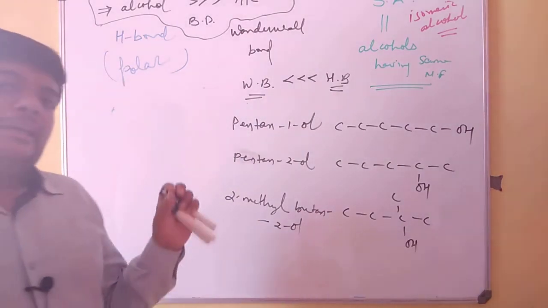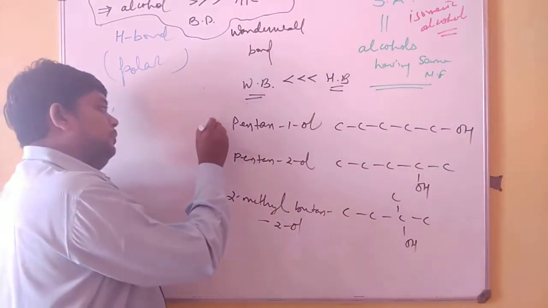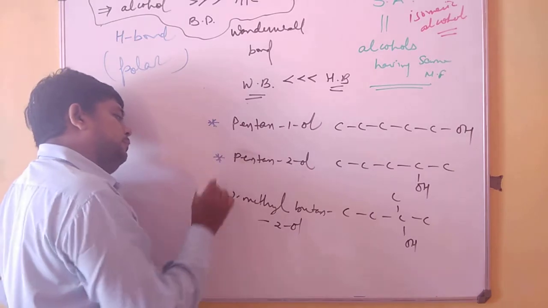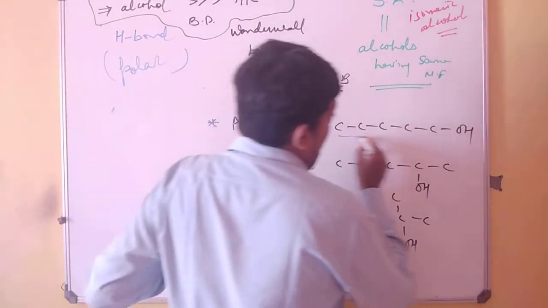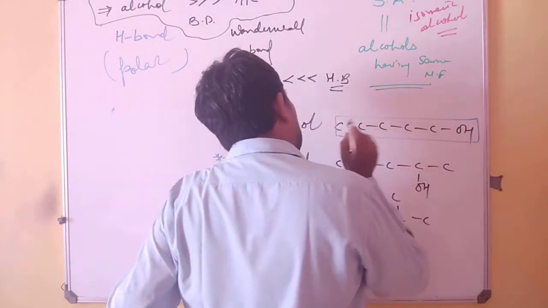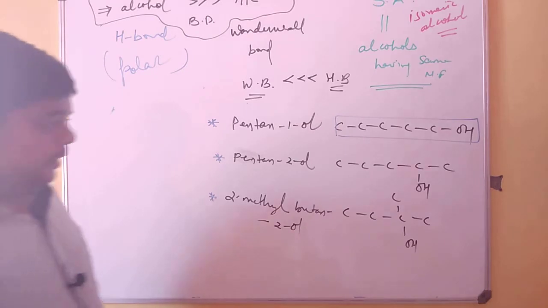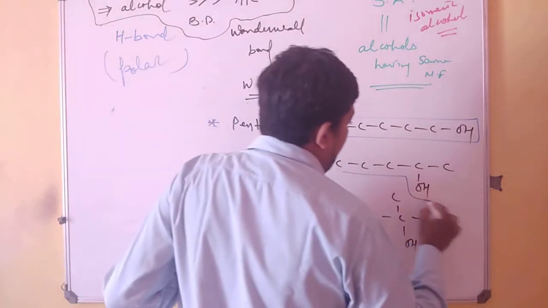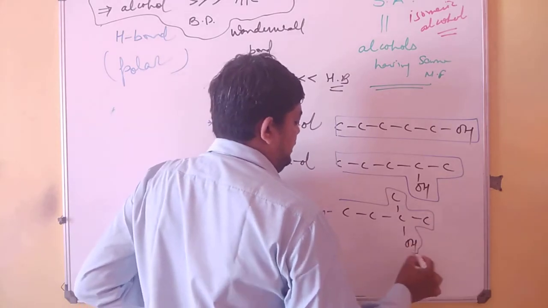If you look very carefully into these three examples, I have the longest or the largest surface area in pentanol. Over here the surface area shrinks, and over here the surface area still shrinks.